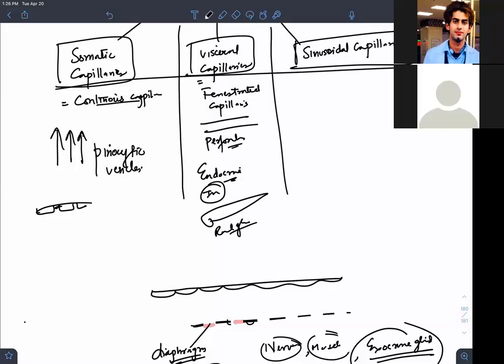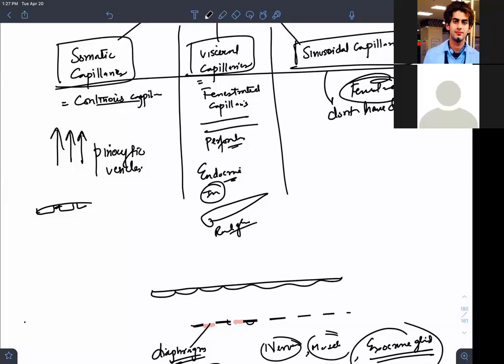Fenestrated capillaries have continuous basal lamina but have windows in the endothelial cells. Sinusoidal capillaries have windows but without diaphragm. Remember this concept officially. Sinusoidal capillaries don't have diaphragms. They have fenestrae, which means these windows.